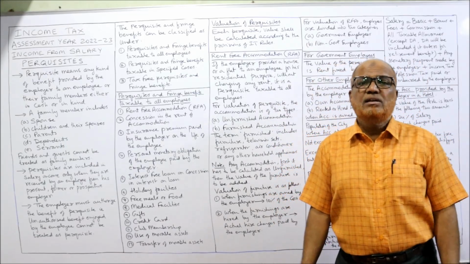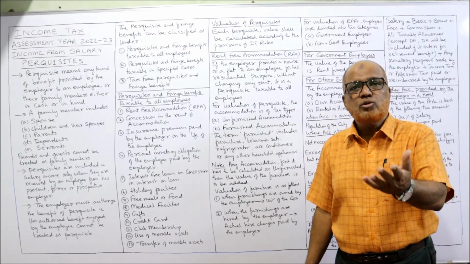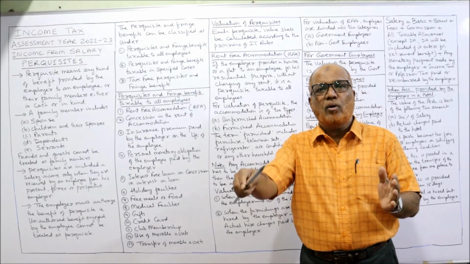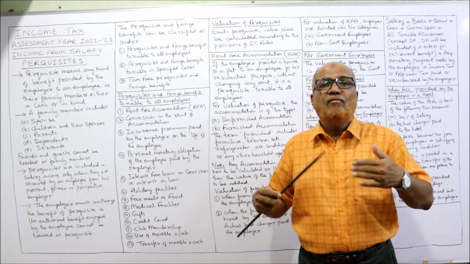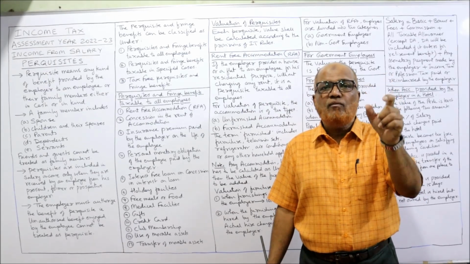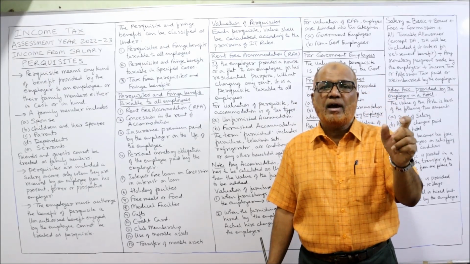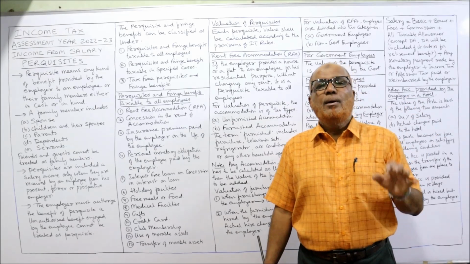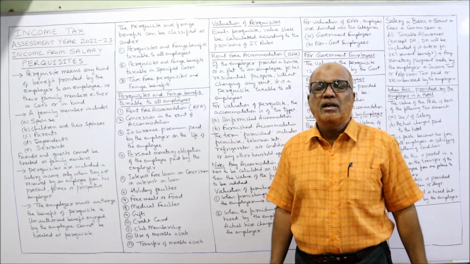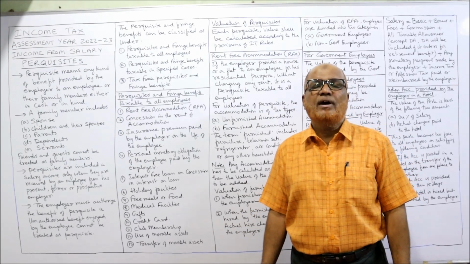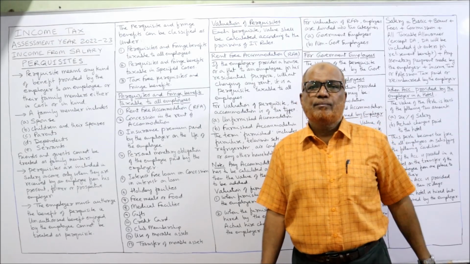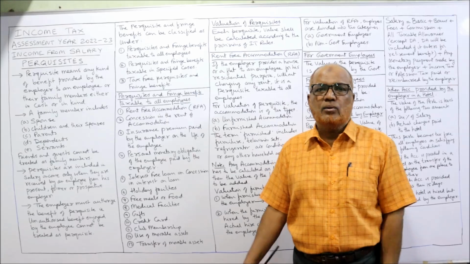When the perquisite is given in kind, then it has to be valued. For example, rent-free accommodation is given by the employer to the employee. Then what is the value of that rent-free accommodation? Income Tax Act has given the provisions regarding how to value the perquisite. But if in certain circumstances, if it is not specified by Income Tax Act, then we have to find out the fair value, fair market value of that benefit, and that will be the value of the perquisite.